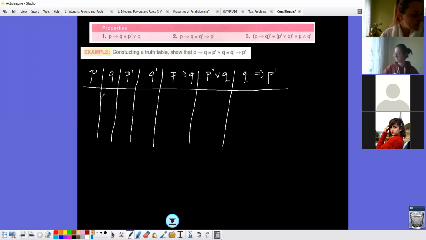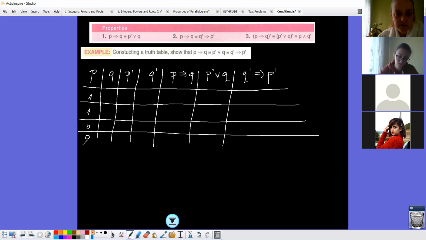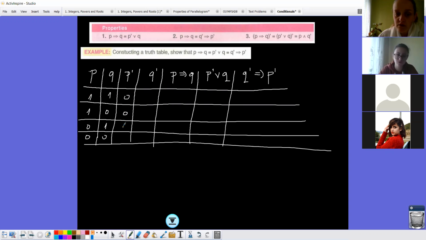Now, what are the cases here? When we have 4 cases, we will have true, true, false, false. And then the second one will be true, false, true, false. The negation of P will be the opposite of this one. If we have 1 here, here we have 0, so 0, 0, 1, 1. And for Q prime, 0, 1, 0, 1.